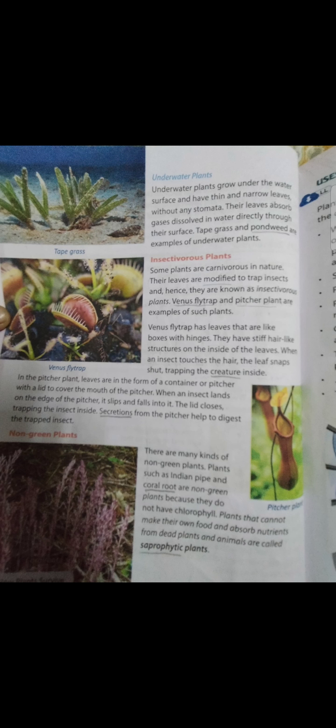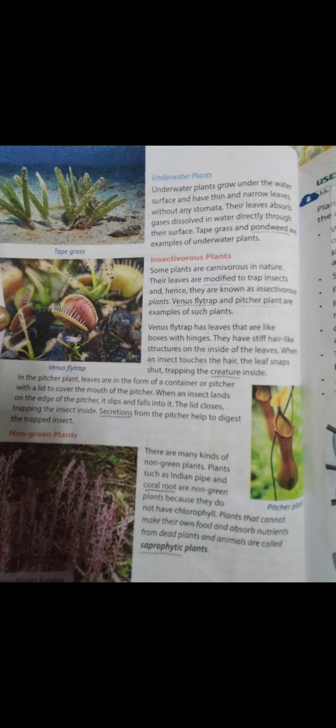Then comes the insectivorous plants, meaning the plants which are carnivorous in nature. Actually, we have heard of carnivorous in animals, because the animals which eat the flesh of other animals are known as carnivorous animals. So some plants are also carnivorous. The examples of this are Venus flytrap and pitcher plant. Now, the Venus flytrap is a box-like structure, and when any insect sits on it, it suddenly closes down so that it can eat the insect or creature which has been trapped inside.